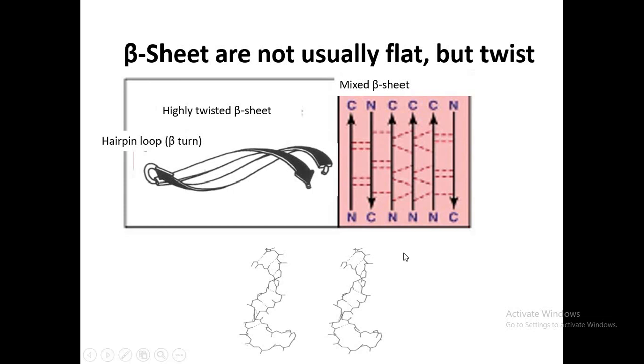And in many types of proteins, a mixture of parallel and antiparallel beta sheets is present, and due to this, the beta sheet is not fully flat, meaning it is formed in a somewhat twisted form.